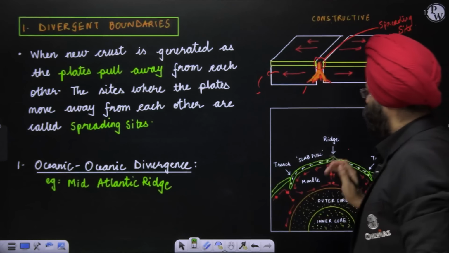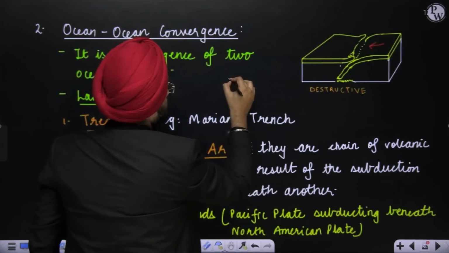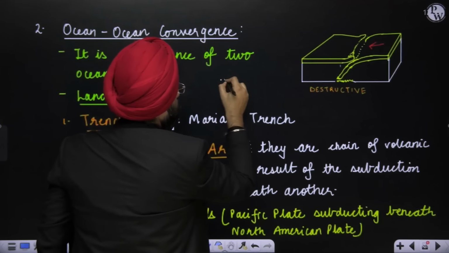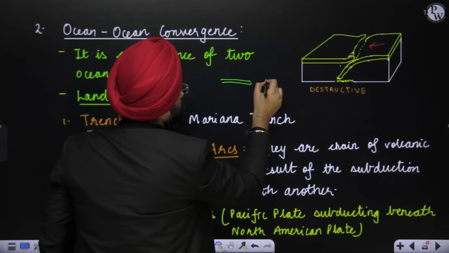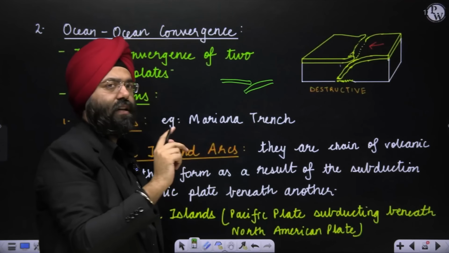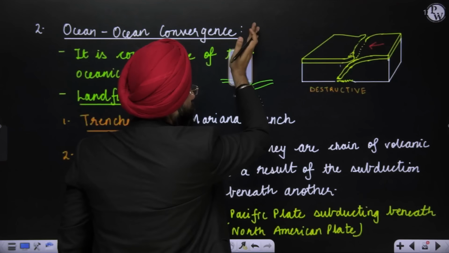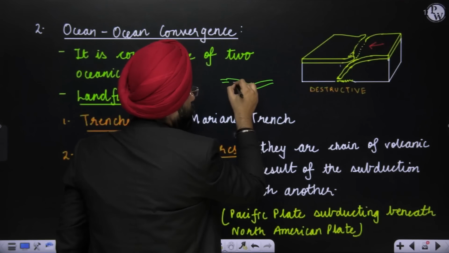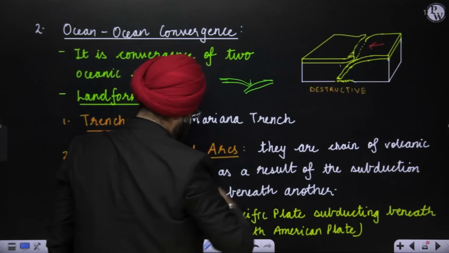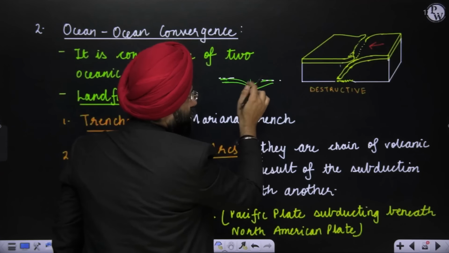Let's take an example for 2 minutes. Let's come here. Supposedly, this is a plate. There is another, let us say, plate that is coming, and that is basically moving down. Now, if both are oceanic plates, the one which is denser will move down. If you realize this, because of the subduction, there will be a lot of depth that is created in comparison to this level. See here. Because of this subduction, there's a lot of depth.